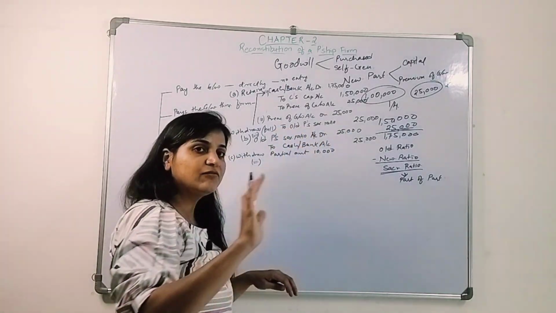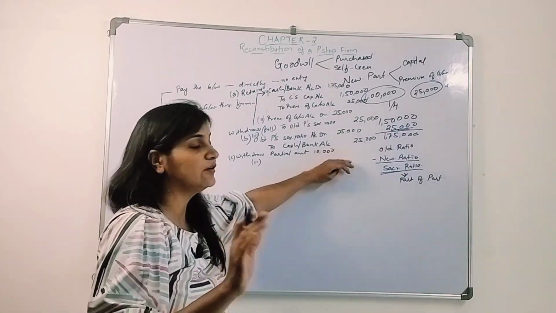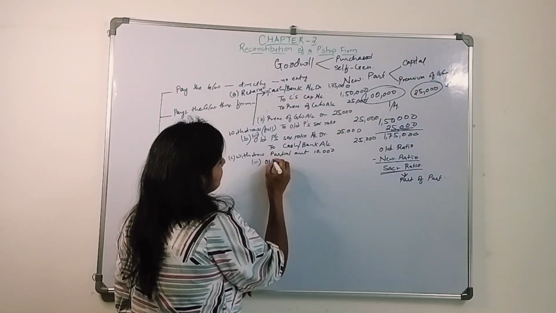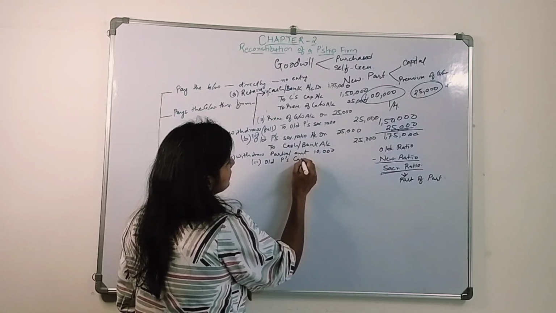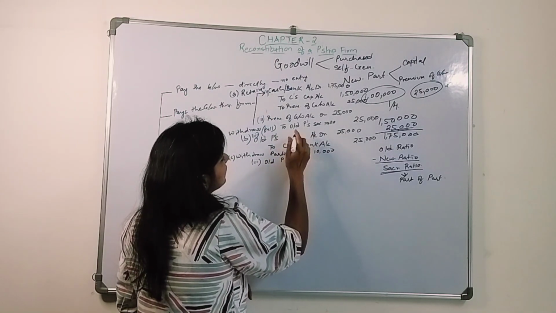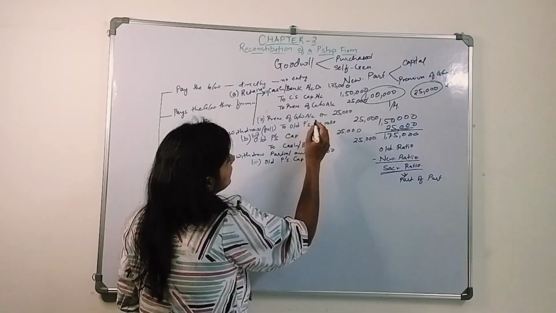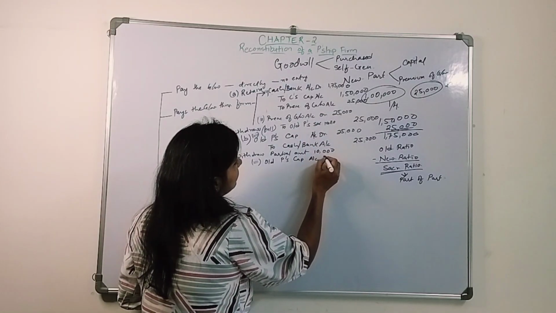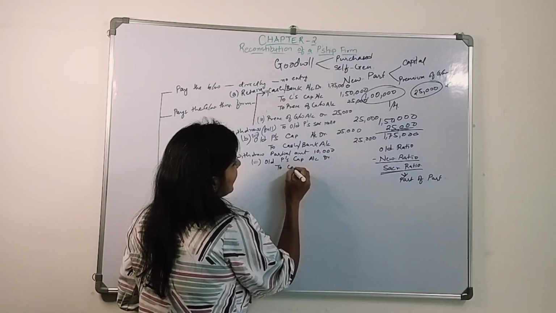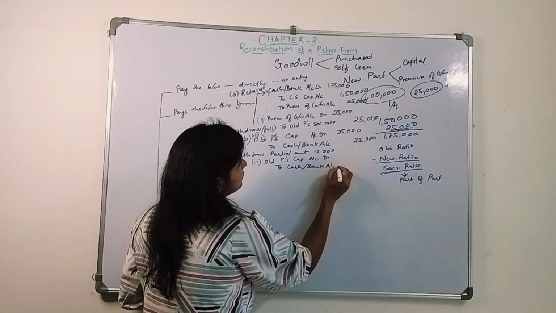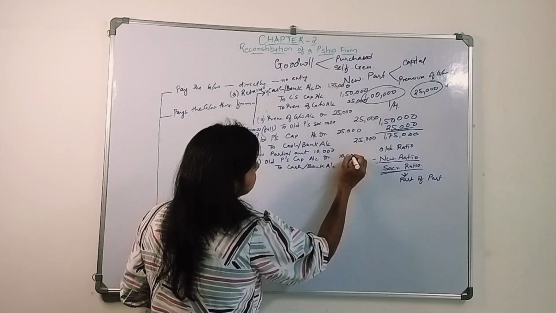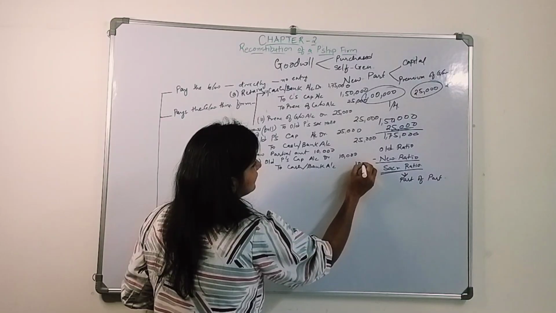They want to retain 15,000, just 10,000 they want to withdraw. So old partners' capital account, this is not in the sacrificing ratio, their capital account will be debited, to cash or bank account 10,000. They are withdrawing just 10,000.